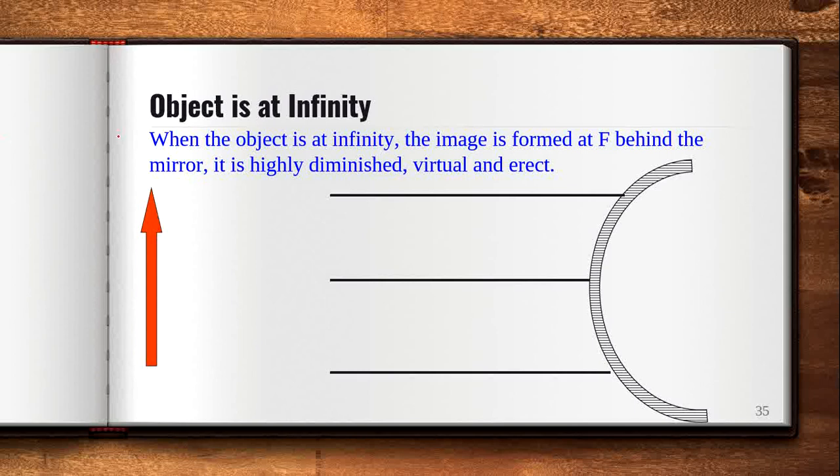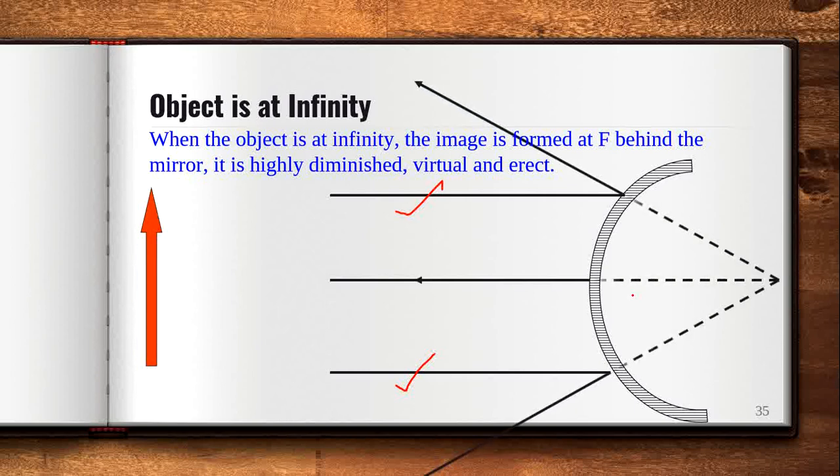Now these two, this one and this one, are both incident rays. If these are incident rays parallel to the principal axis, as we have discussed, the reflected rays will appear to originate from the focus behind the mirror. This is the principal axis and this is the focus, behind the mirror.